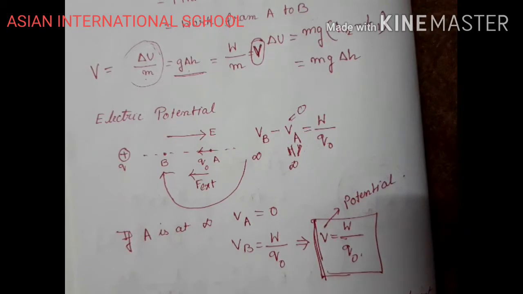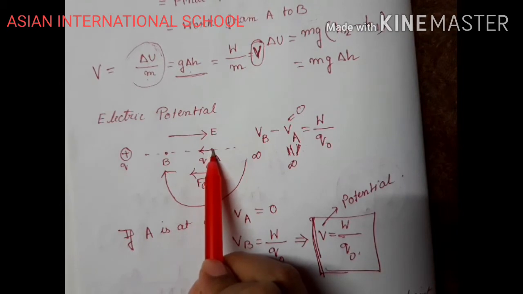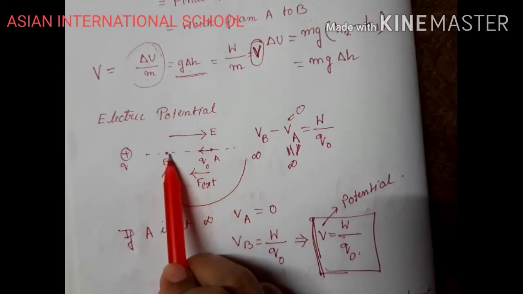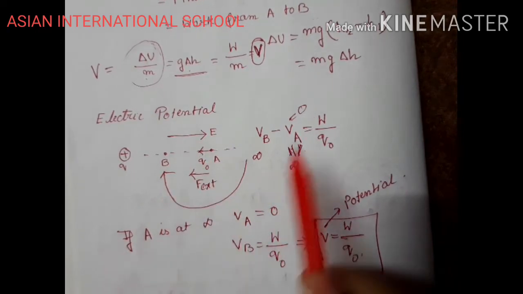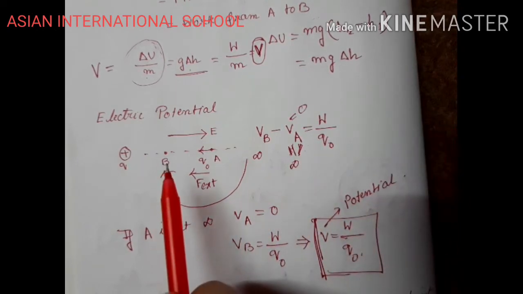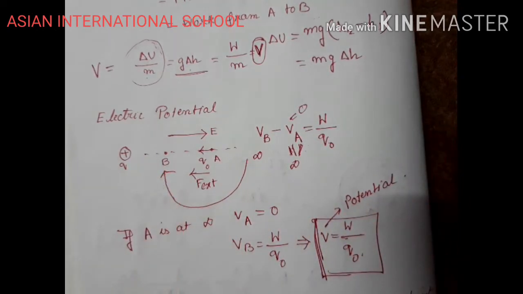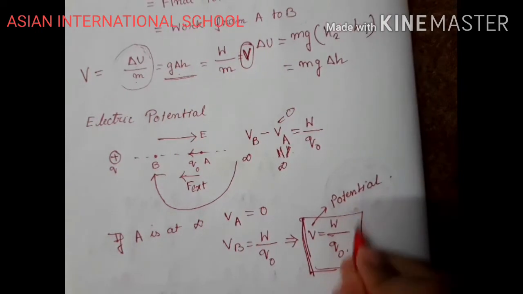But if I say the word potential difference, that means when I am moving the object from point A to B, then VB minus VA is your potential difference. But if one point is infinity, if you are bringing it from infinity to a certain point, then we will say potential. So work done per unit test charge is your potential. Hope it's clear to you.